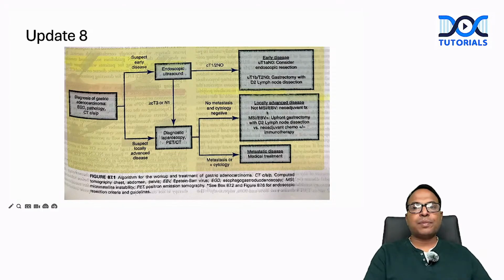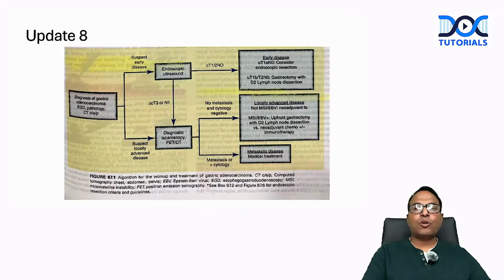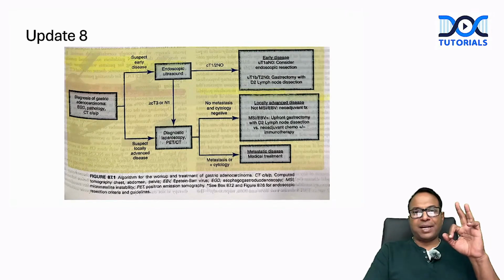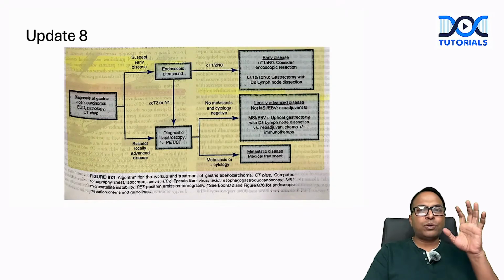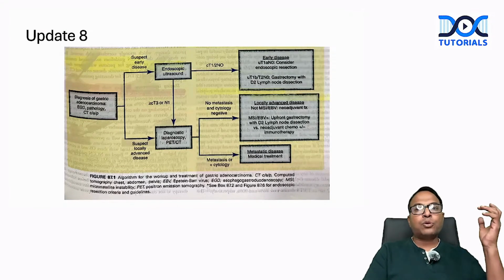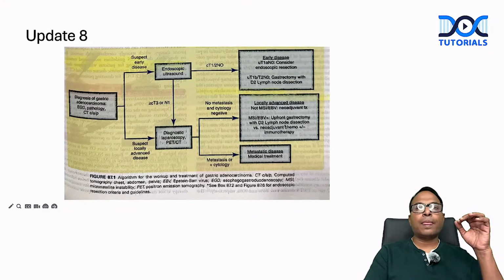If it is only locally advanced, not microsatellite instability or Epstein-Barr virus, you can give neoadjuvant chemotherapy. If it is microsatellite unstable or Epstein-Barr virus positive, those cases you should take for upfront gastrectomy. This is an important update. You should not forget this update. So if microsatellite instability is present or Epstein-Barr virus is positive, take gastrectomy directly. Afterwards, you can give immunotherapy. Or you should go for neoadjuvant chemo plus or minus immunotherapy. So neoadjuvant therapy is helpful only for selected cases.